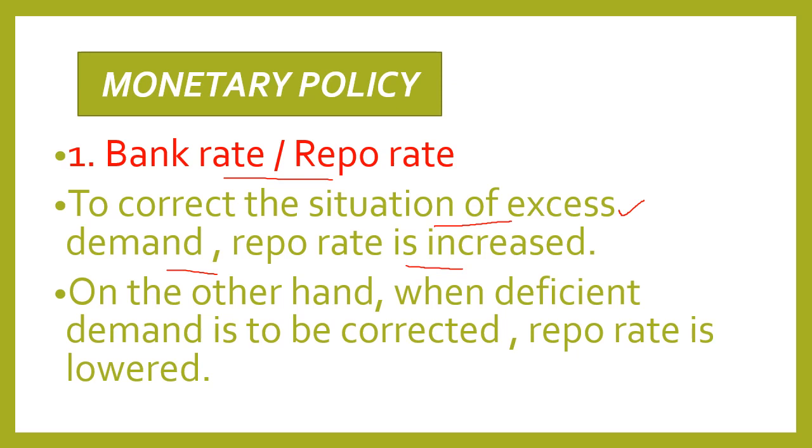On the other hand, when deficient demand is to be corrected, these rates are lowered. Now by lowering the rates to the commercial bank, the commercial bank will also reduce the lending rates to the borrowers, which means now borrowers will take loans from the commercial bank because they will have to pay less interest rate. Now as borrowers are borrowing loans from commercial bank, that means their income is increasing, their demand will increase and deficient demand will be corrected.